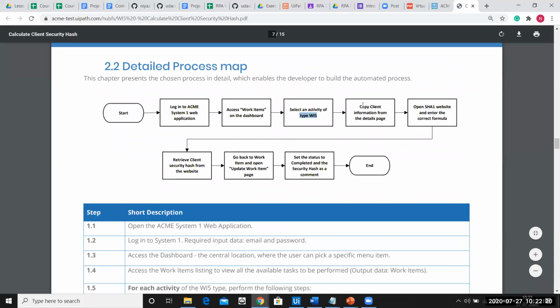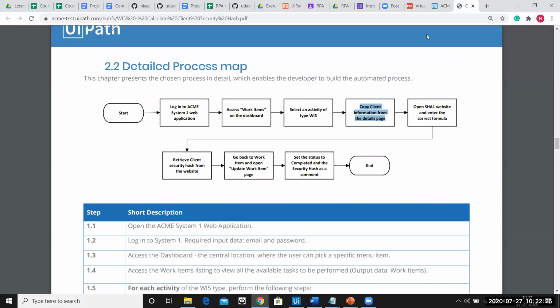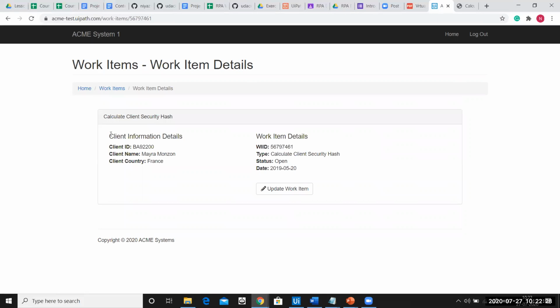It says copy client information from this detail page. So you can see this is the client information that I need to copy. What do I need to copy? I need to copy the client ID, the client name, and I also need to copy the client country. These are the three things that I need to copy.